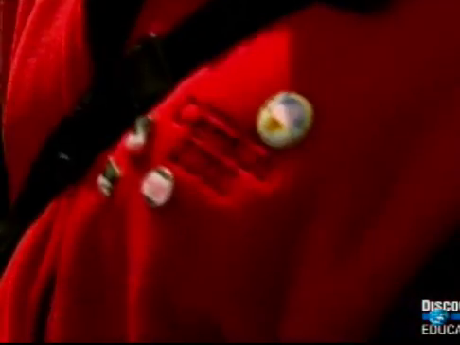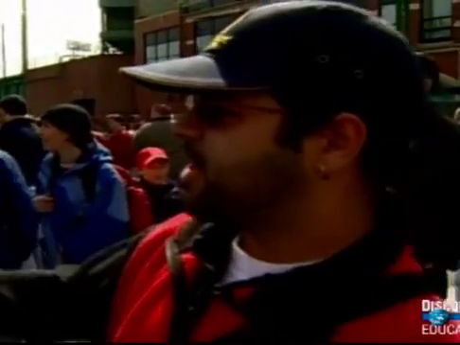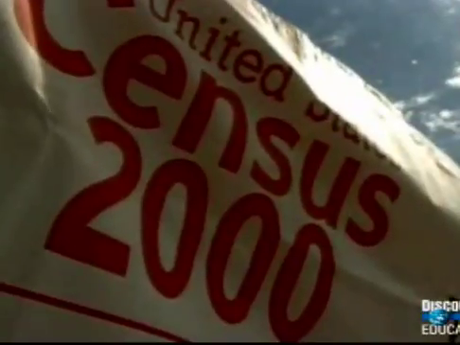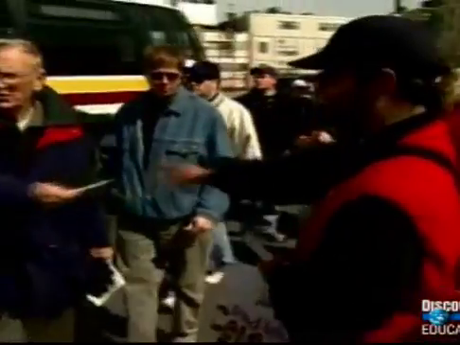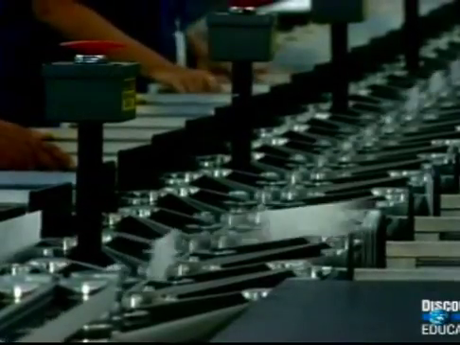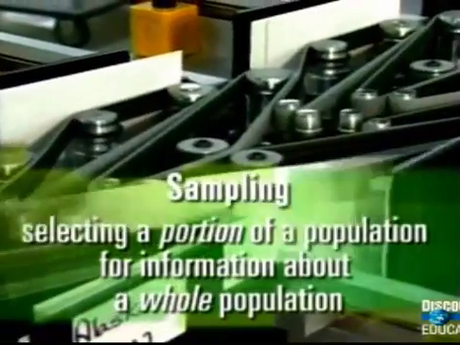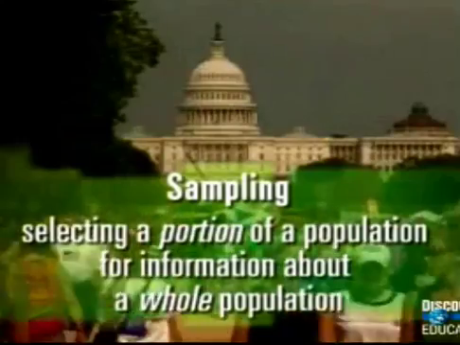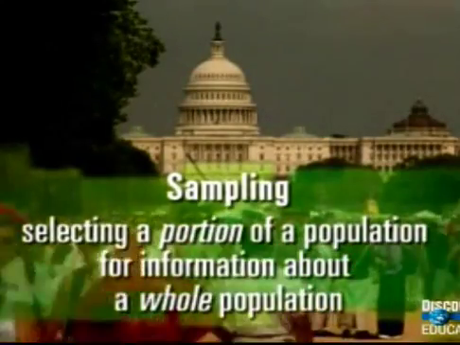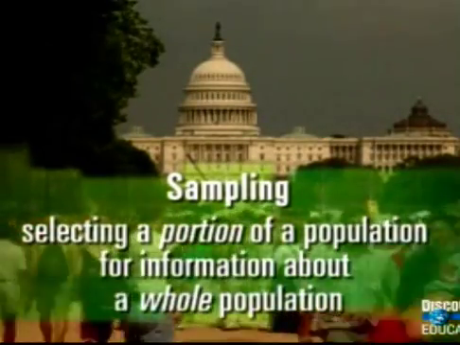Population. I got markers, pencils, everything to give away Census 2000. This is your future. Don't leave it blank. But the government also wants more detailed information, including information about how many people are employed, how Americans spend their money, and how many children and adults attend school. So 1 in every 6 households is sent a detailed questionnaire. This is an example of sampling, selecting a portion of the population to determine information about the whole population. The statistics generated from the sample are interpreted as reflecting the entire U.S.